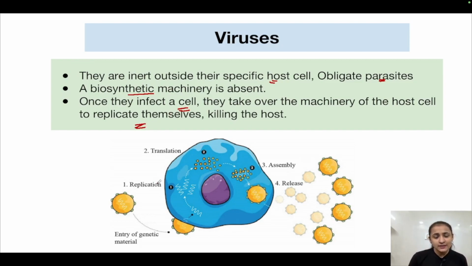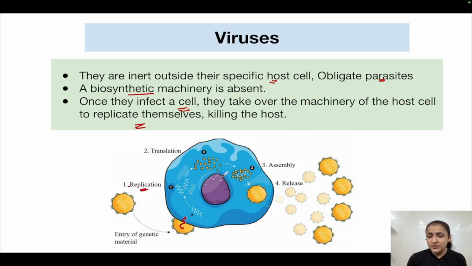So as you can see, this is a virus. It will attach itself to the host cell. This blue colored cell here is the host cell. Its genetic material will enter inside the host cell. The genetic material will then undergo replication, using the host cell's enzymes. Then it will undergo translation.